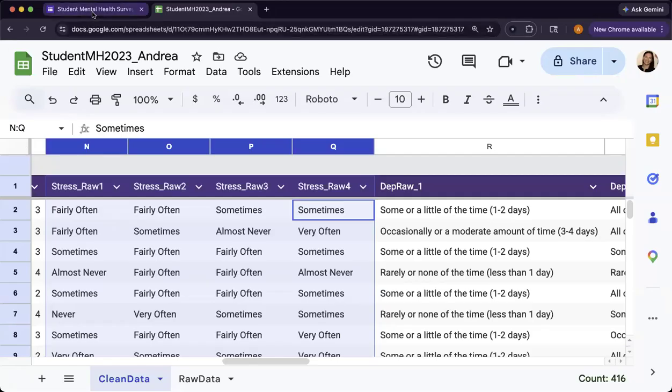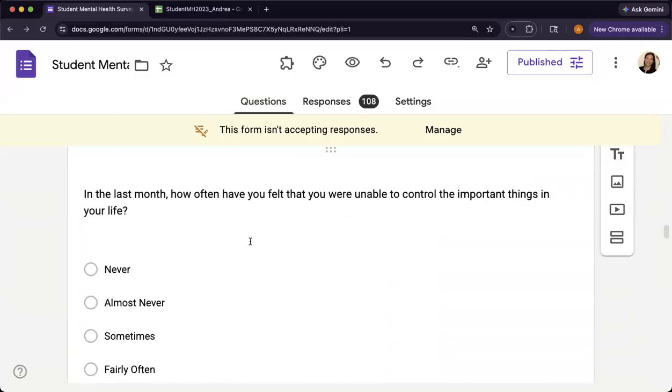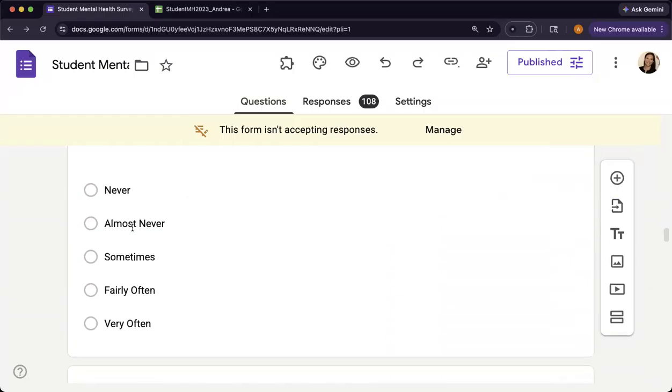We have this stress questionnaire. The first question is, in the last month, how often have you felt that you were unable to control the important things in your life? So never, almost never, sometimes, fairly often, and very often.